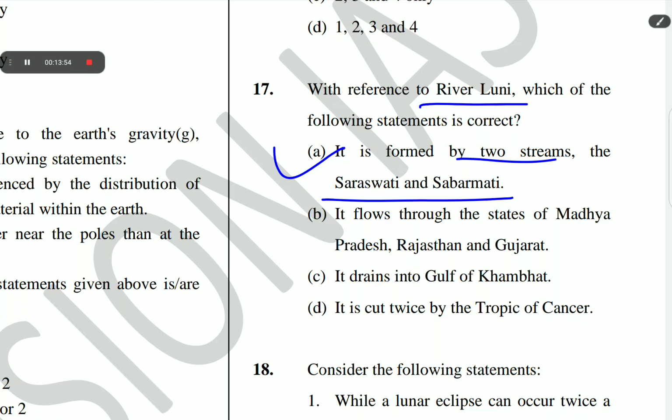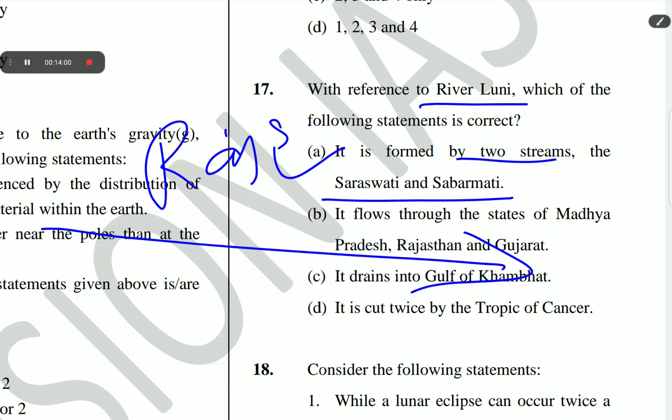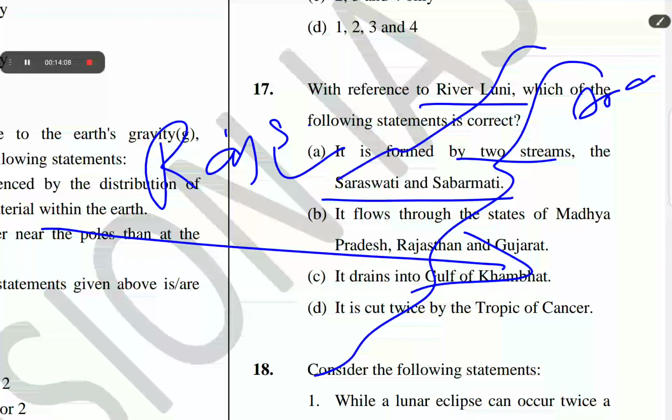Luni is the largest river system of Rajasthan. West of the Aravali is the river Luni.